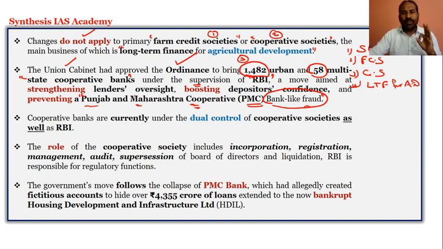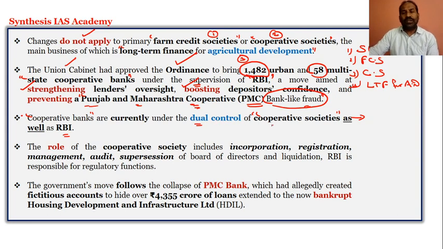Why? Because the main aim of this ordinance was to strengthen the lenders' oversight, to boost the depositors' confidence and to prevent any kind of cooperative bank frauds. So please focus on this. The cooperative banks are currently under the dual control of the cooperative societies as well as RBI.